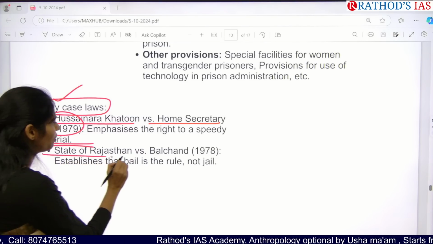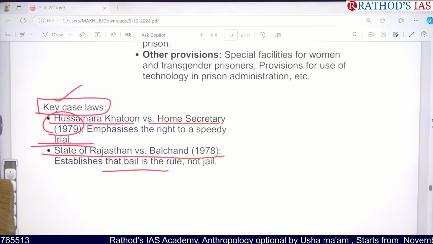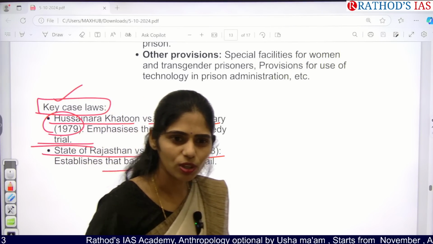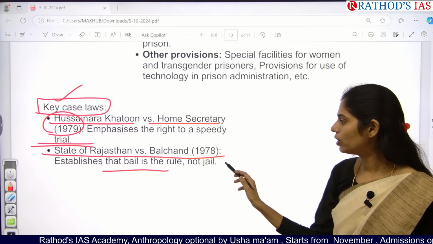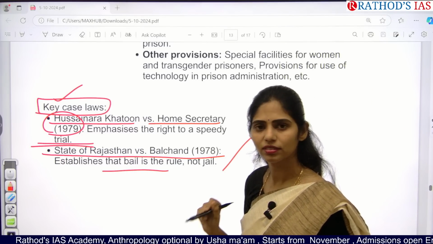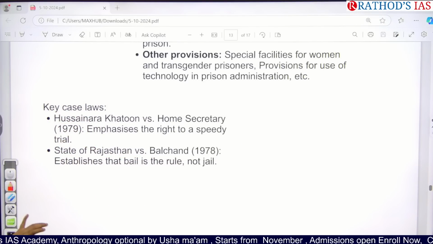And one is State of Rajasthan versus Balchand case, which says that bail is the rule, not jail. Bail is the norm. So that is also in recent news, right? So to decrease the crowding, we have to give bail rather than keeping people in jail. Okay, so these are the things that you have to remember.